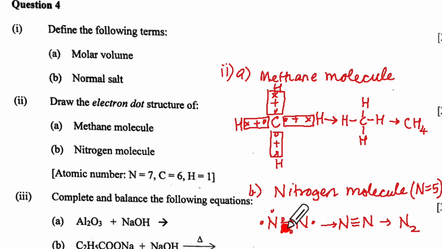And these 3 electron pairs are shared, will give rise to nitrogen triple bond nitrogen, and that will be nitrogen molecule. Okay, so this was again 1 mark each. So if you have written this way, give yourself those marks.